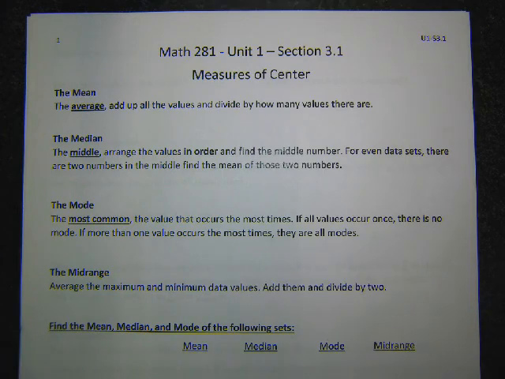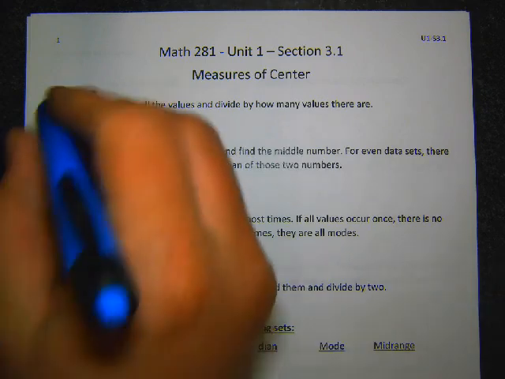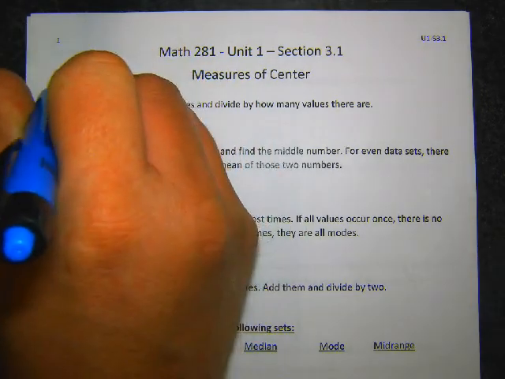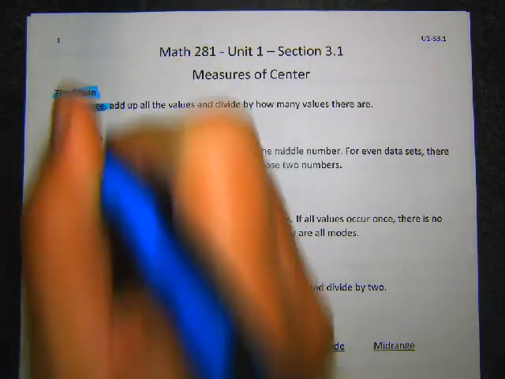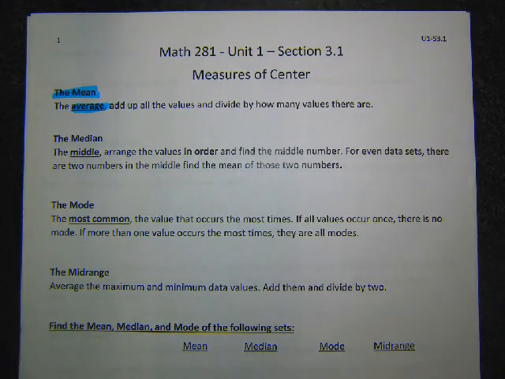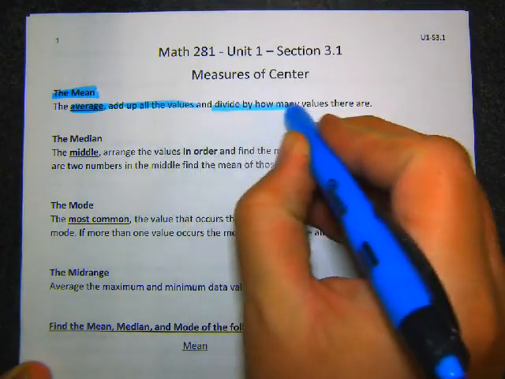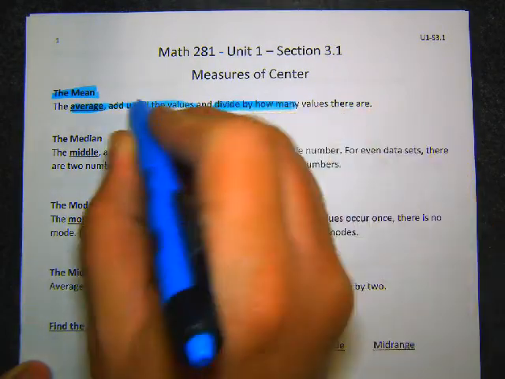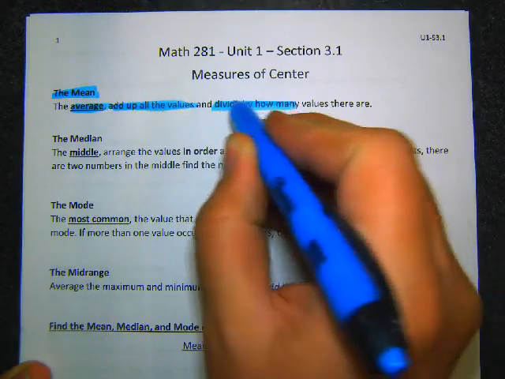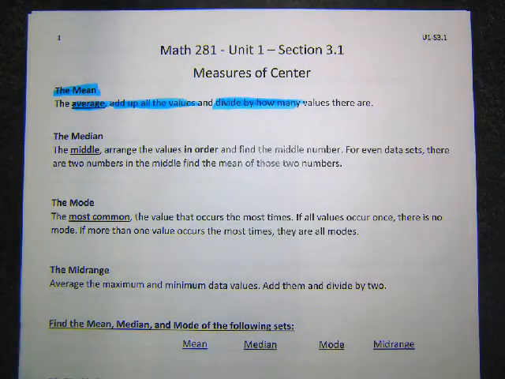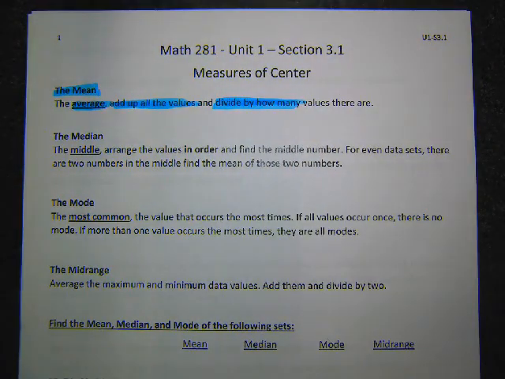The first one is probably what most people think of when they think of average or the measure of center: the mean. In fact, when people talk about average, that's usually what they're talking about. So the average is the mean. This is when you add up all the values and divide by how many there are. So if you have 20 values, you'd add up those 20 numbers and then divide by 20, and that gives you the mean. Mean is a really common way to measure center.